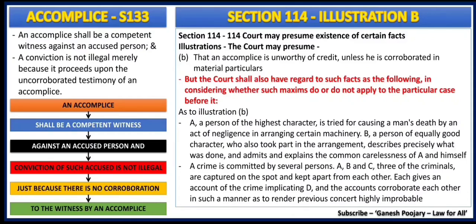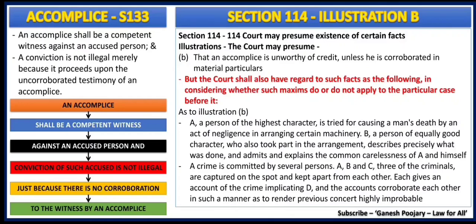An accomplice shall be a competent witness against an accused person, and conviction of such accused is not illegal just because there is no corroboration to the witness by an accomplice. That is what you need to understand from section 133.